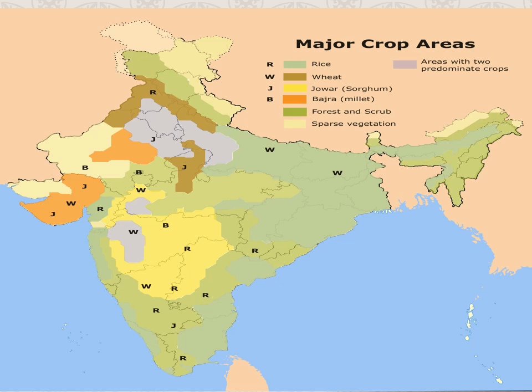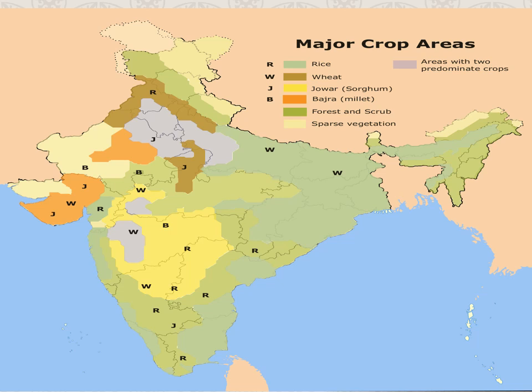In India there are primarily six different soil types, depending on their mode of formation and mineral content. These are alluvial soil, laterite soil, red soil, black soil, mountain soil and desert soil.